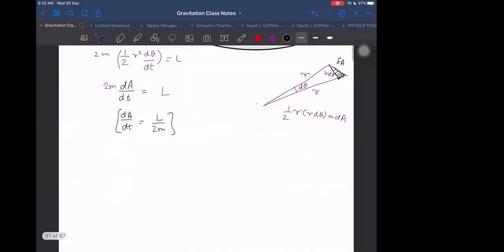One more thing I would like to say, that law of area is valid even if the path is not elliptical. That is one interesting thing here. We should be knowing it.